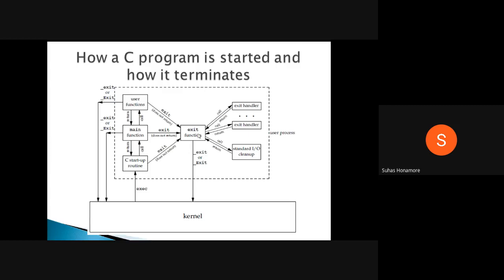One more facility is given in the exit function: before doing the exit you can do some cleanup kind of things. You can write some functions for that cleanup, and those are exit handlers, which will be called.